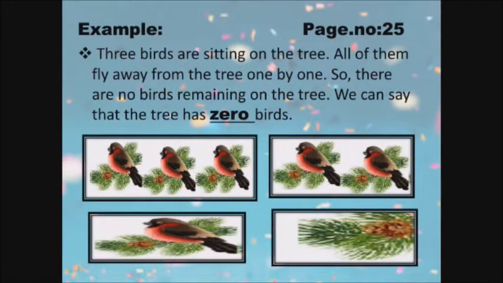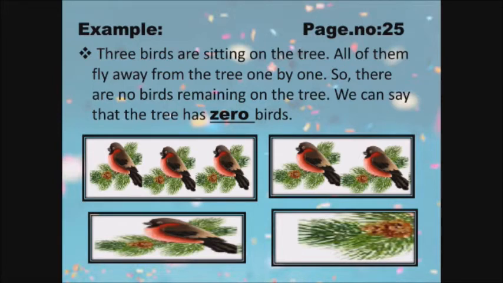Here you have an example on page number 25. Three birds are sitting on the tree. All of them fly away from the tree one by one. So there are no birds remaining on the tree. We can say that the tree has zero birds.